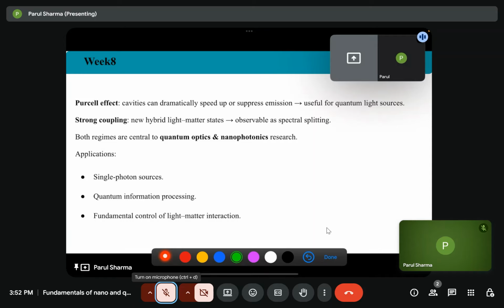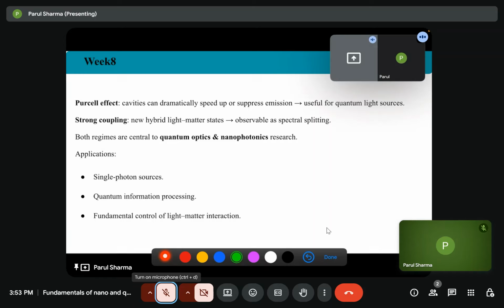So the Purcell effect: cavities can dramatically speed up or suppress emission, useful for quantum light sources. Strong coupling gives new hybrid light-matter states, and we can observe a spectral splitting. Both regimes are central to quantum optics and nanophotonics research.